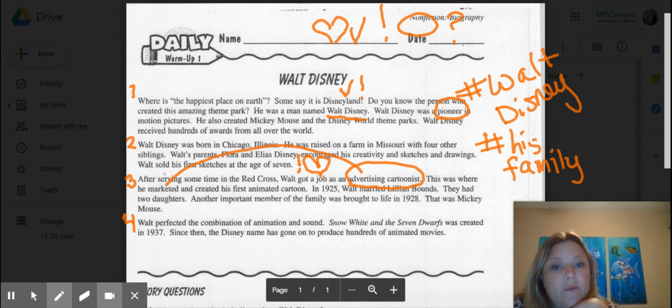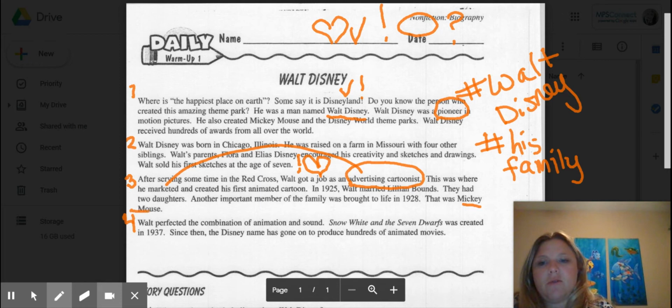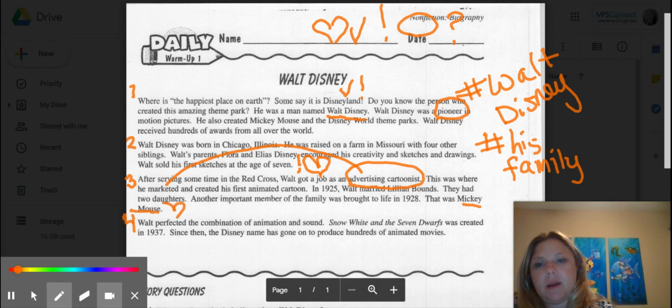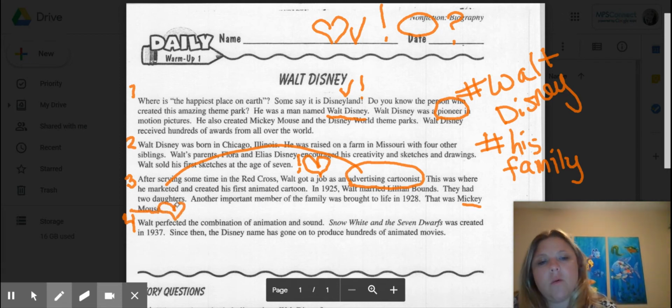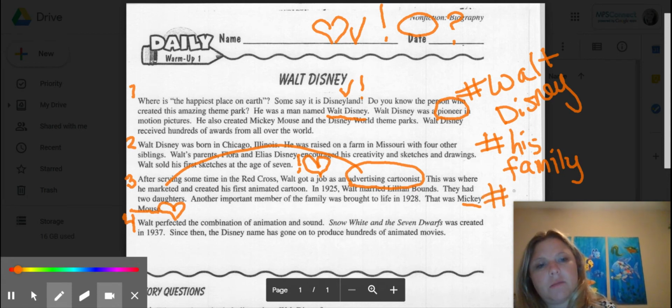In 1925, Walt married Lillian Bounds and had 2 daughters. Another important member of the family was brought to life in 1928. That was Mickey Mouse. Oh, that makes me happy. I'm going to put a heart there. What was this one about? His jobs. So, right, jobs here.